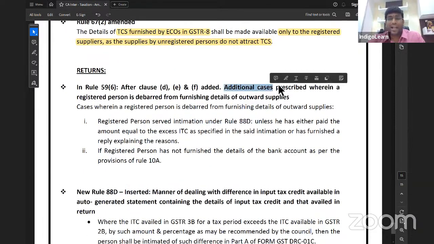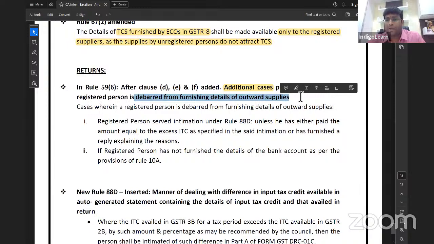Next point. Some more special point. Additional cases prescribed wherein registered person is debarred from furnishing statement of outward supply. That means he cannot file GSTR 1. So logic is simple. Let us say I am in the month of January. Previous month, December, there is a difference between GSTR 1 and 3B. Clear, friends? Or ITC which is there in 2B and what I claim, there is a difference.